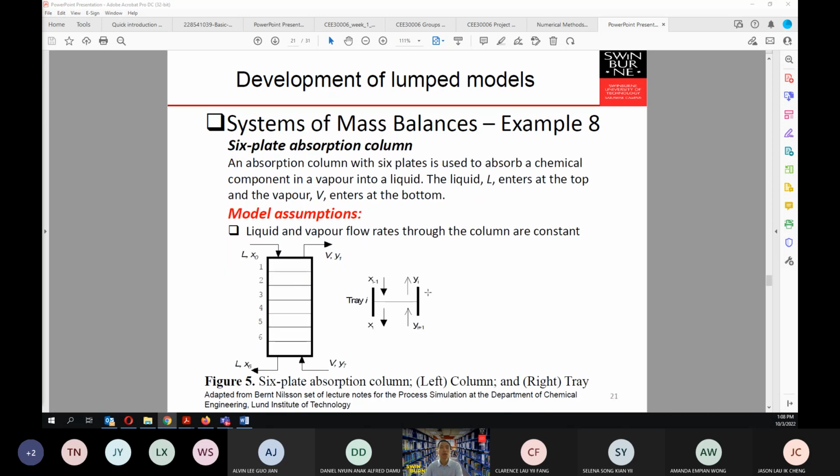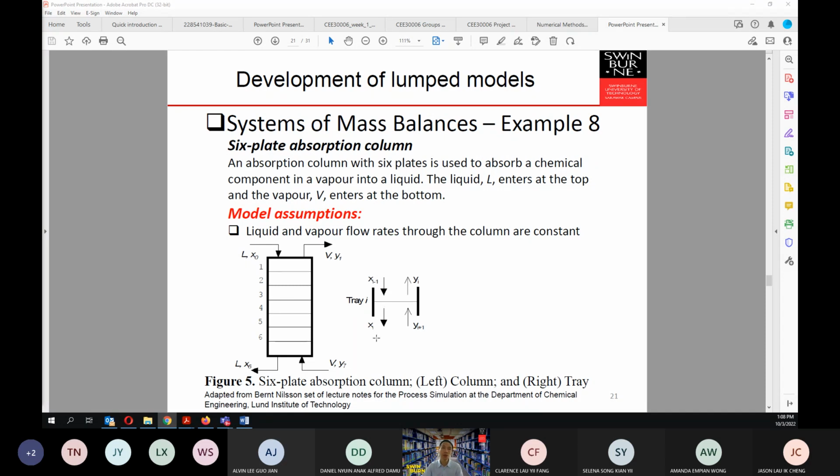Okay, so the next example that we have here is the so-called 6-plate absorption column. Imagine that you have an absorption column with 6 plates, which is used to absorb a chemical component in a vapor into the liquid. The liquid L enters at the top and the vapor V enters at the bottom. Imagine that you have here a 6-plate column, and we number the plates from the top of the column, 1, 2, 3, 4, 5, 6, just for the sake of simplicity.